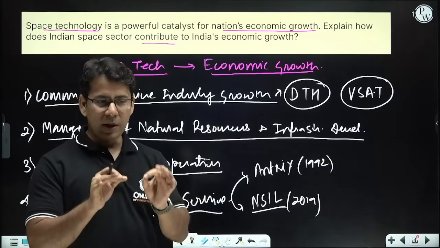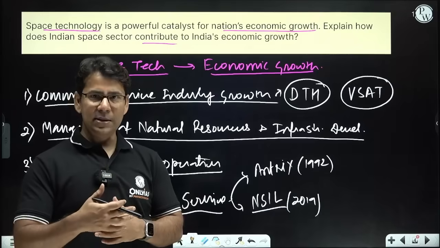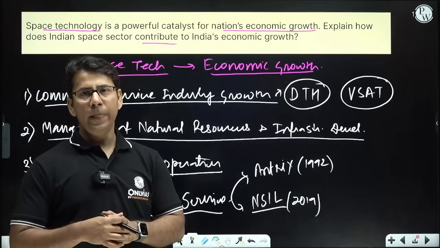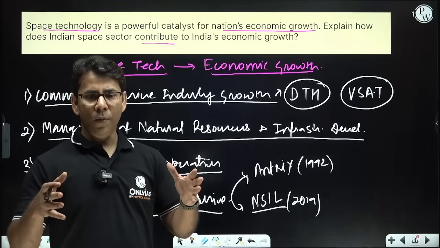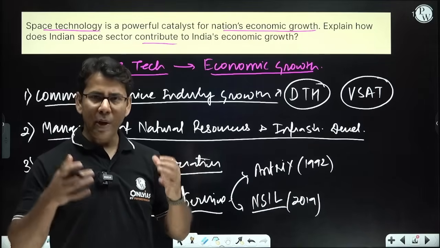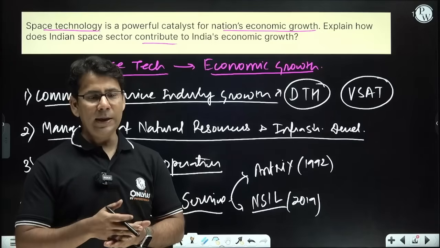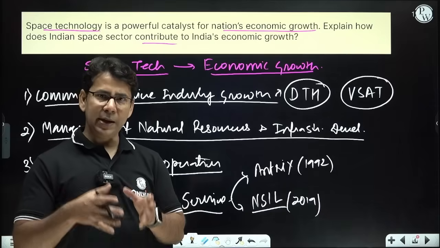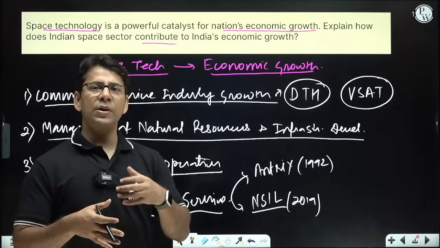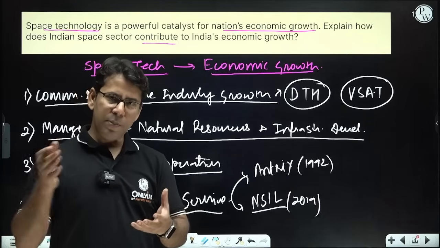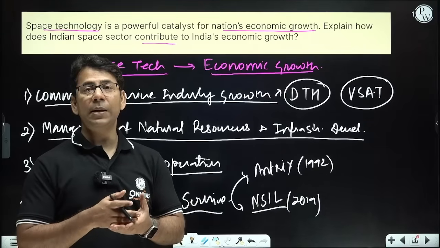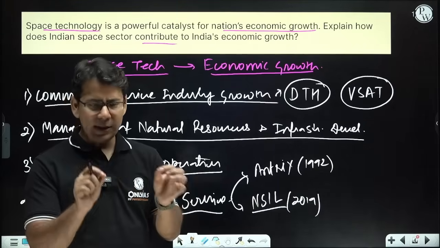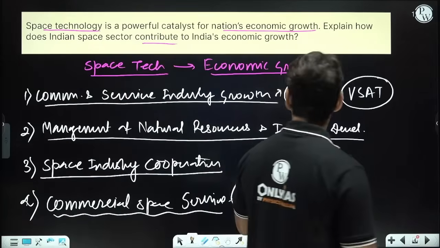So to sum up, you can write that to enhance the economic benefit out of space technology, ISRO has opened the door for the private sector to work in space technology. And NSIL is the single window where private companies can come and work in association with ISRO. Association with private companies will enhance the capability in the space sector and it will also enhance economic growth. So that integration you can write in, right?